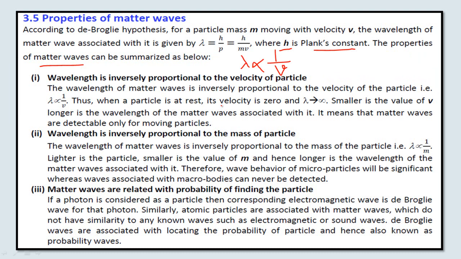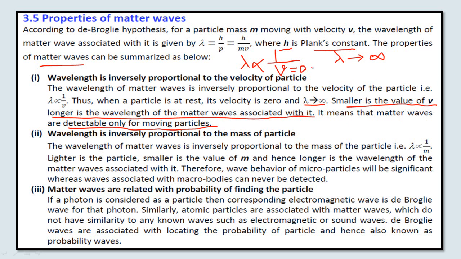Thus, when the particle is at rest, its velocity is 0, and the de Broglie wavelength tends to infinity, because 1 upon 0 becomes infinity. The smaller the value of velocity, the longer the wavelength of the matter waves associated with it. So the matter waves are detectable only for moving particles.